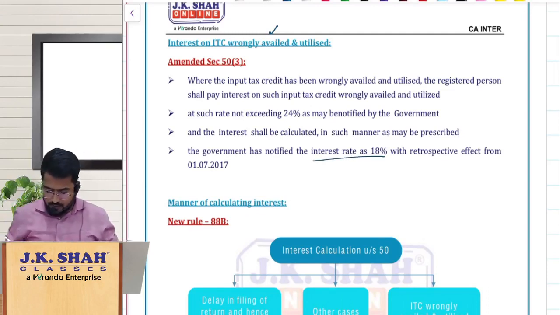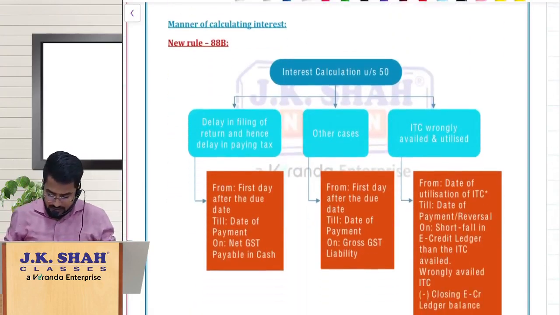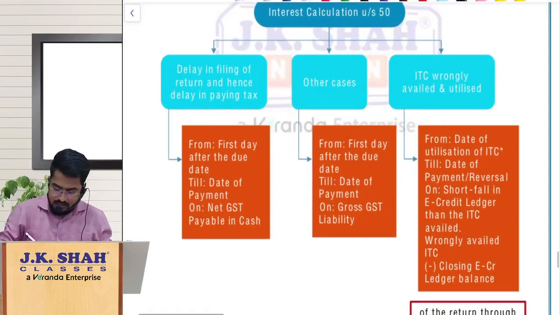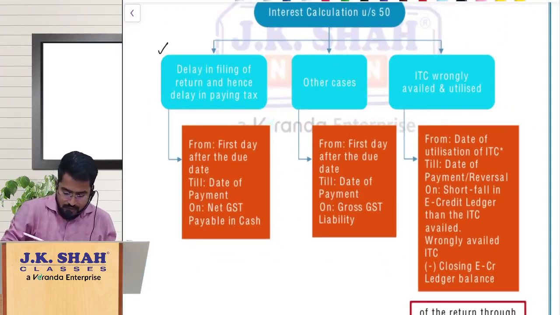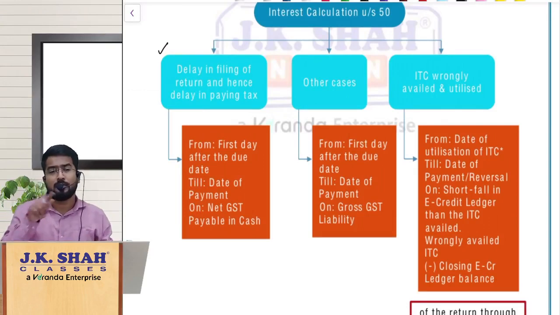Okay, so now the manner of calculating that interest, if you see rule 88B, obviously you know the first two cases where there is delay in filing of return and hence delay in payment of tax. That means you have paid the tax but paid it late. Whatever is the actual amount payable, that much amount you have paid but paid it late.